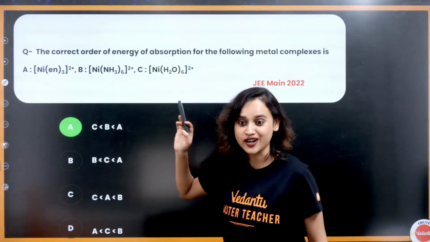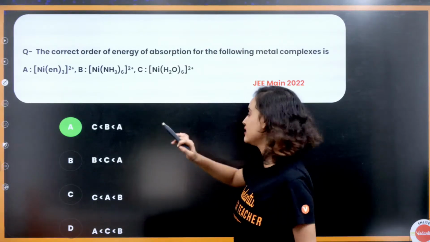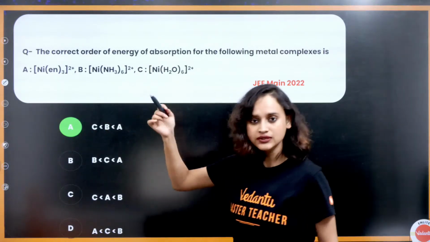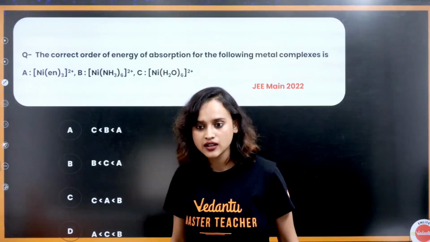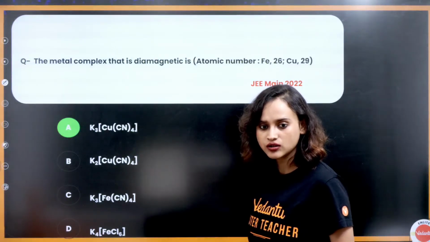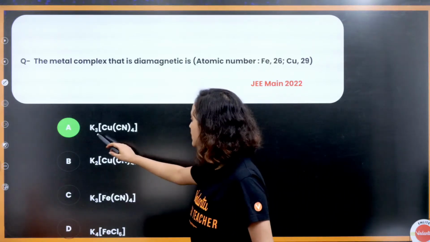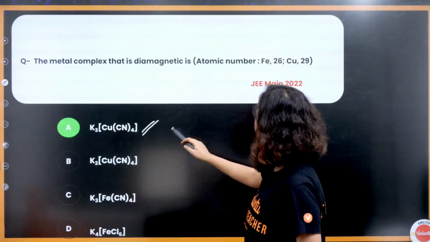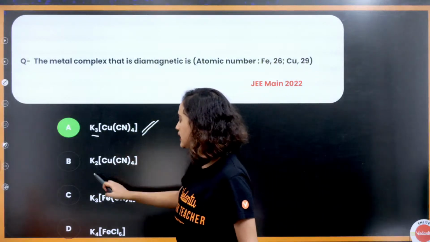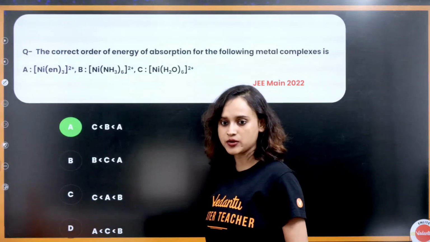Yes, coordination compound is very important. It is one of the majorly scoring chapters. H2O is neutral, NH3 is neutral, en is neutral. Then you find out the correct answer. Oxidation state will also matter, no? You have to see that also. It is option A only.